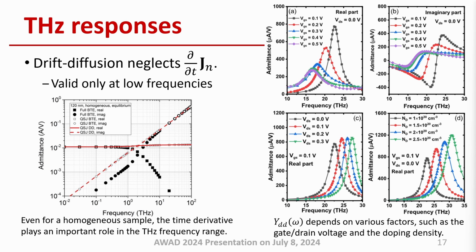scaled electronic devices. As shown in the right figures, the Y parameter shows a resonance behavior in the terahertz range, and the resonance frequency depends on various conditions. The AC NEGF solver can be used to investigate this topic.